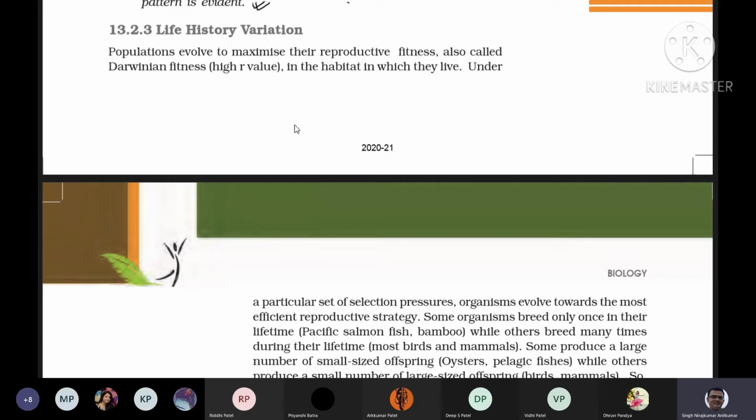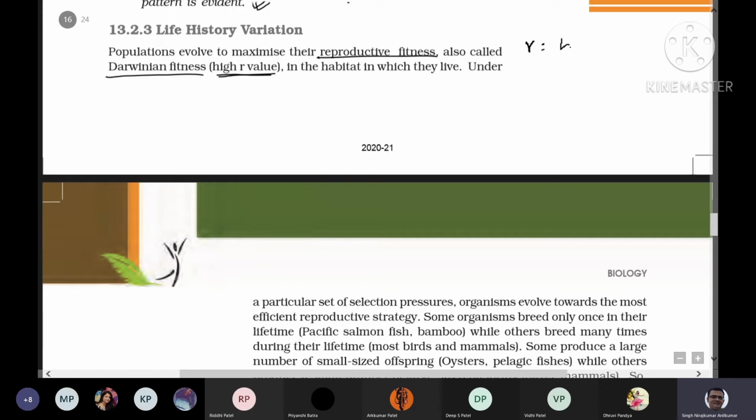They evolve themselves to maximize their reproductive fitness, also called Darwinian fitness, which we normally represent by R. High R value means, R is equal to B minus D. So if the fitness is good, that means the value of R is more, that means the birth rate would be more than the death rate.